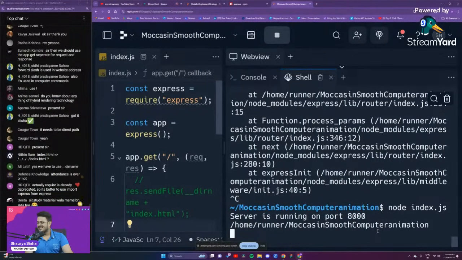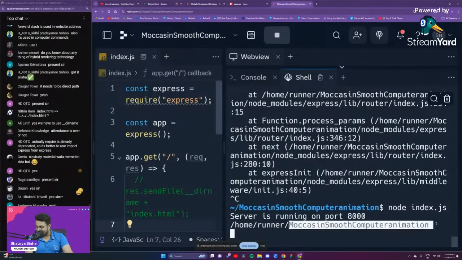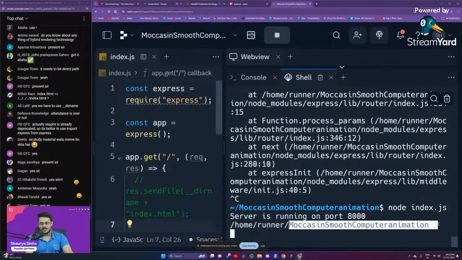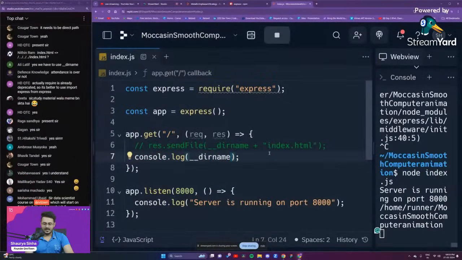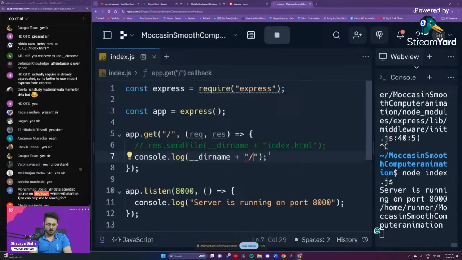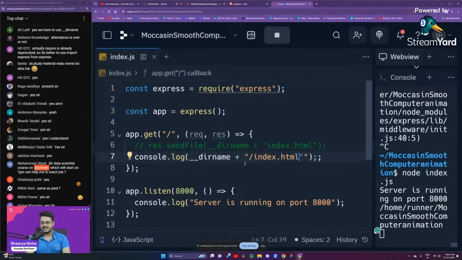So, are you guys able to understand this, guys? That inside of this particular folder, you have your index.html. So what we need to do is concatenate the two. So plus and then /index.html. This will give us the exact location to index.html.